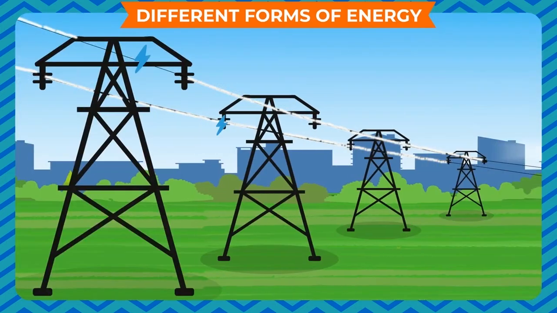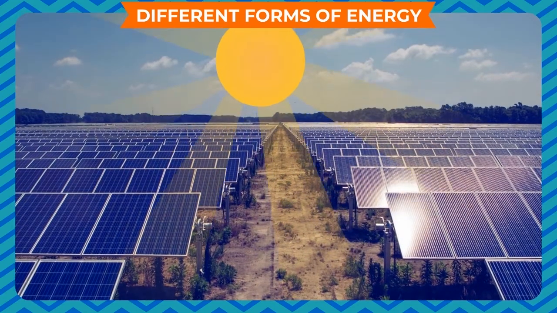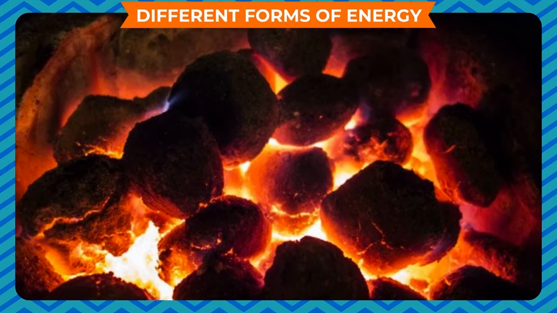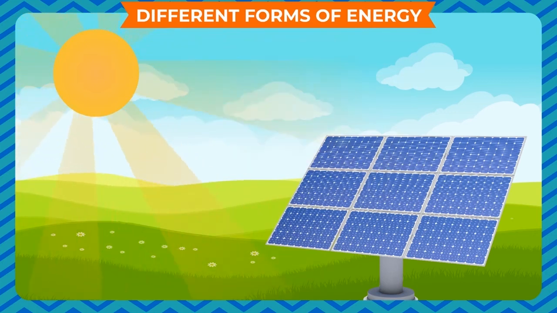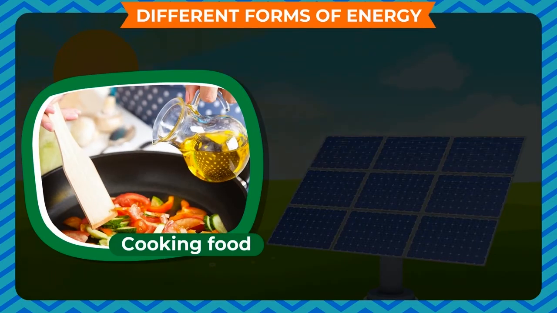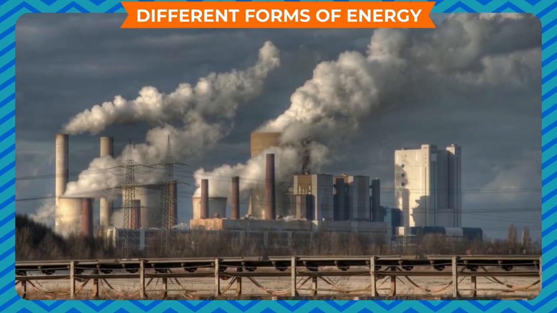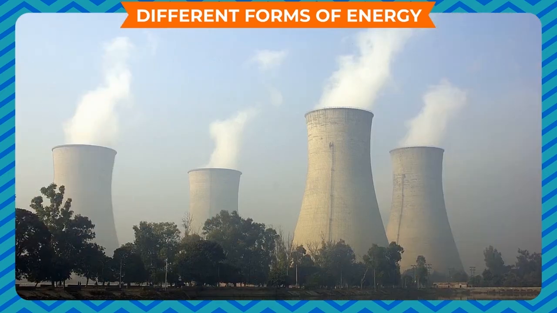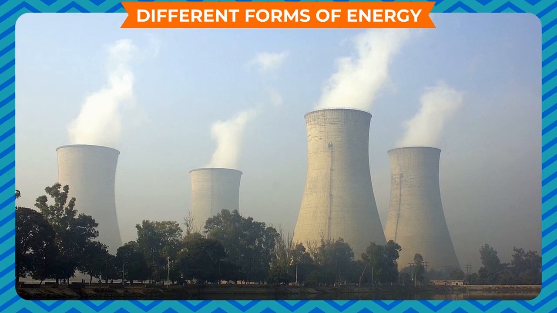It can be produced from various sources, from sunlight, from water falling from a height, or from burning coal. Heat energy. This is a very essential form of energy which is used for cooking food and drying clothes. It is also used in factories for various purposes. Thermal power stations use it to produce electrical energy.